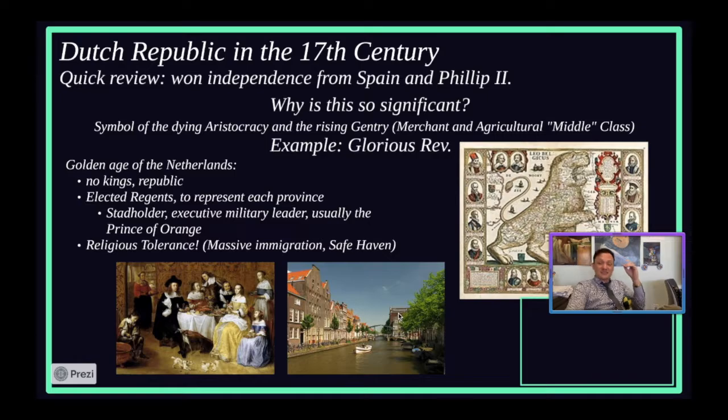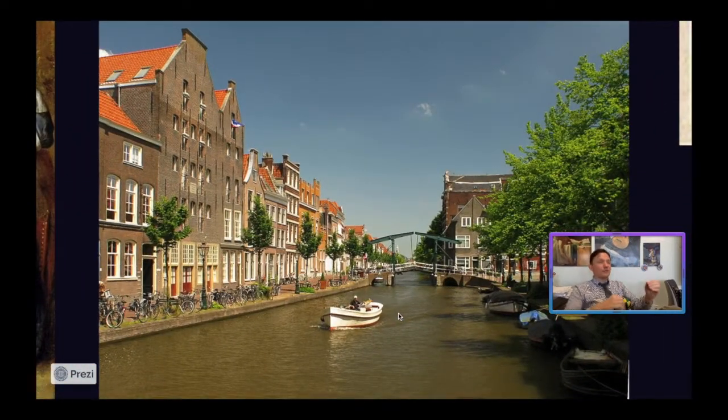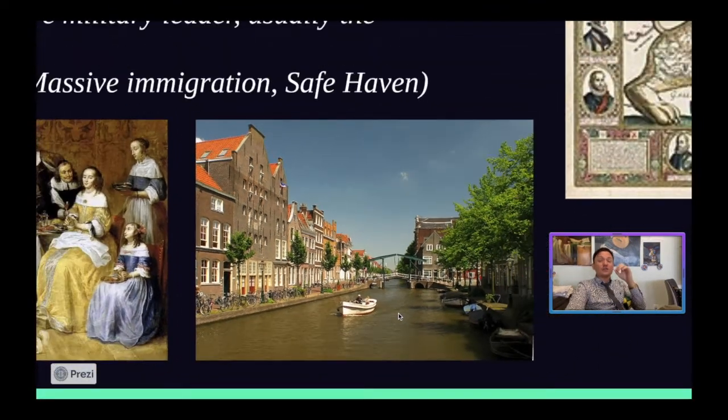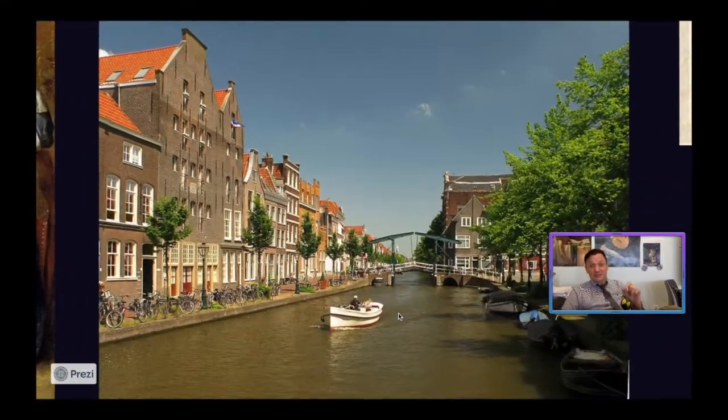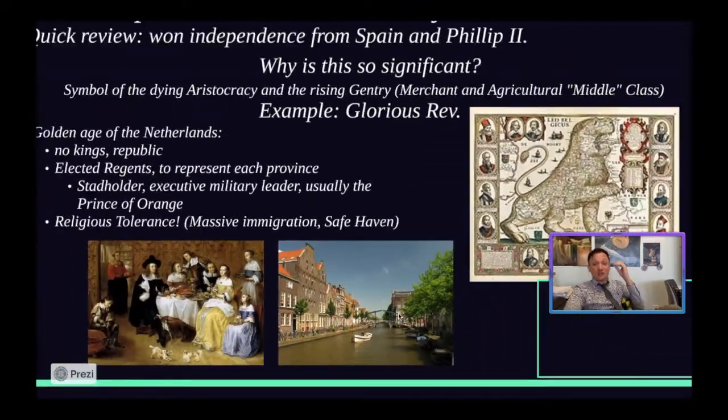And in this safe haven, in this religiously tolerant area where new companies and groups and merchants and middle class men are taking over, look at how beautiful of a place it creates. They also expand a canal system that's over 400 miles long. They reclaim marshes to farm on. They go through a massive upheaval of good times, right?